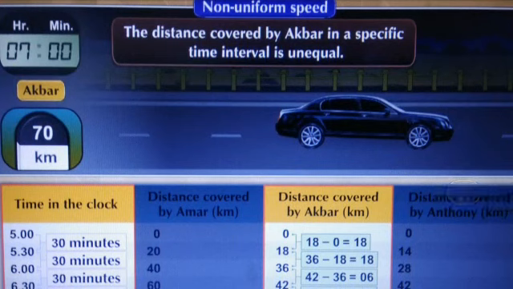The distance covered by Akbar in a specific time interval is unequal.